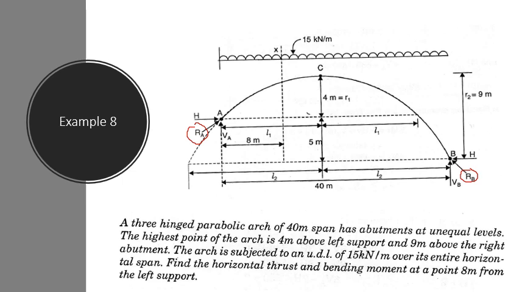So this is the free body diagram. The UDL of 15 kilonewton per meter is acting. Rise R1 is given as 4 meters, R2 as 9 meters, 2L1 is the span length of the first arch ACB dash, and 2L2 is the length of the second arch A dash CB.